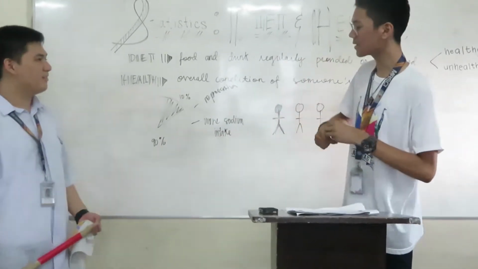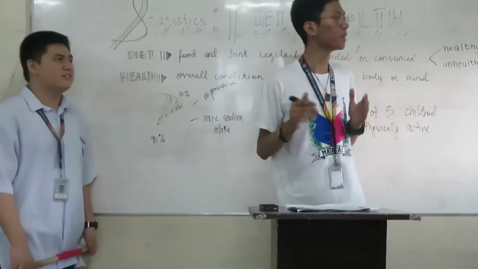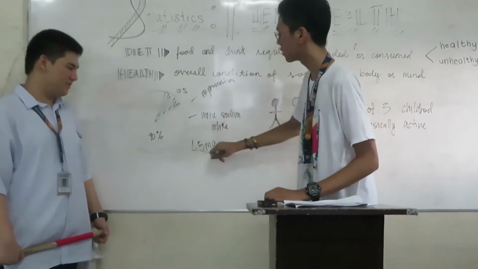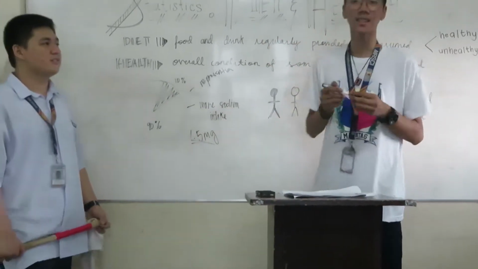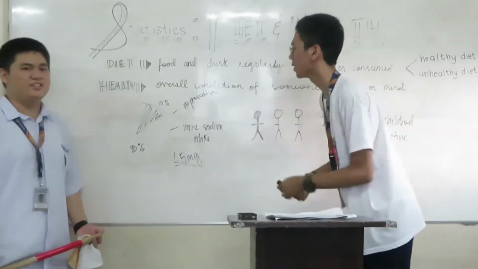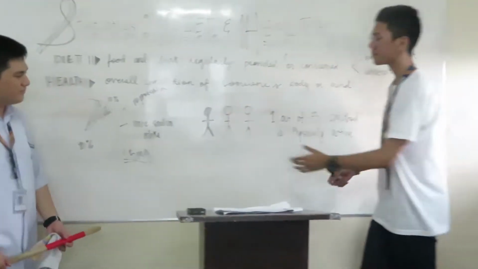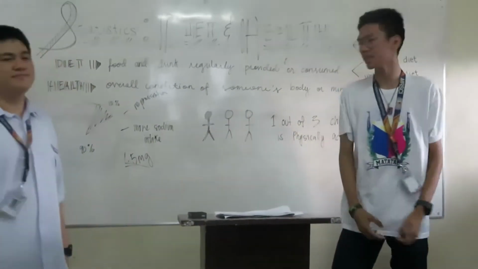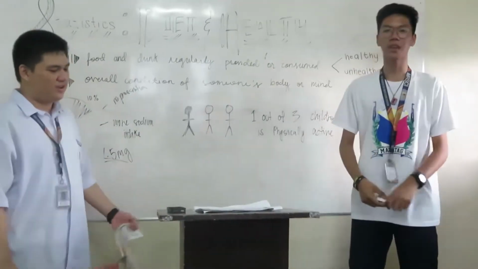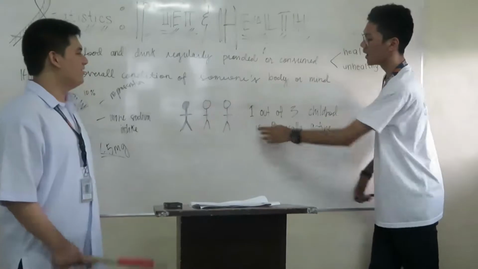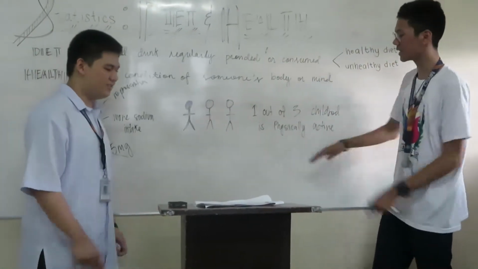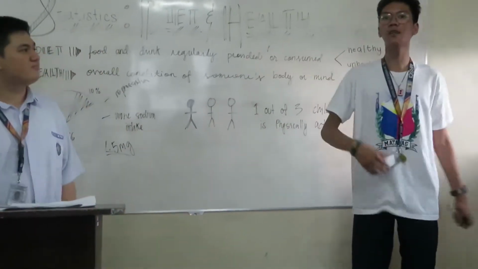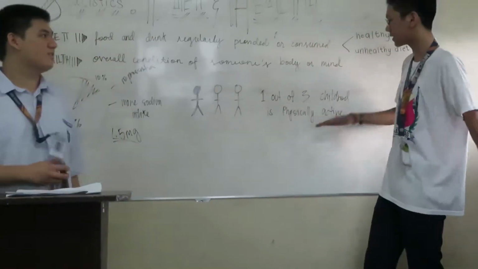The maximum sodium intake per person is only 1.5 milligrams of sodium. If you take in more than that, we cannot classify it as healthy. It is now unhealthy. And then this three-child graphic represents probability. According to statistics from HHS, 1 out of 3 children is physically active. So only 1 out of 3 children. It would be better if all 3 of them were physically active.